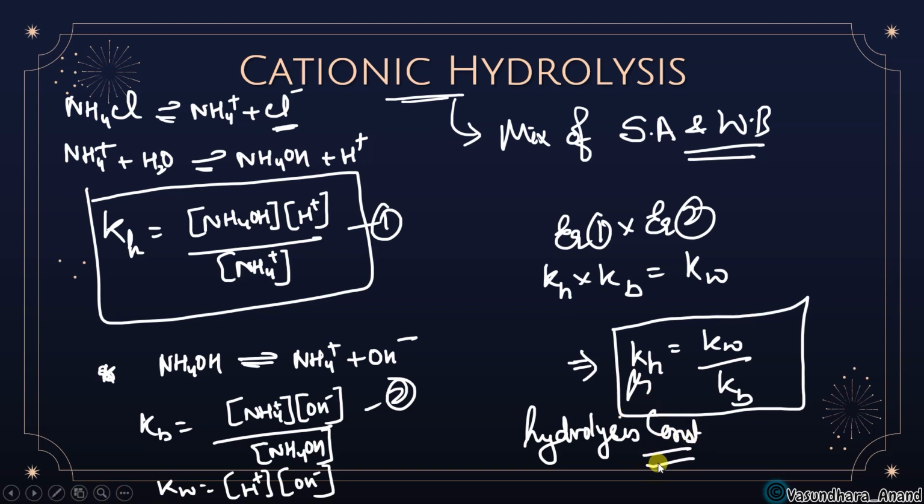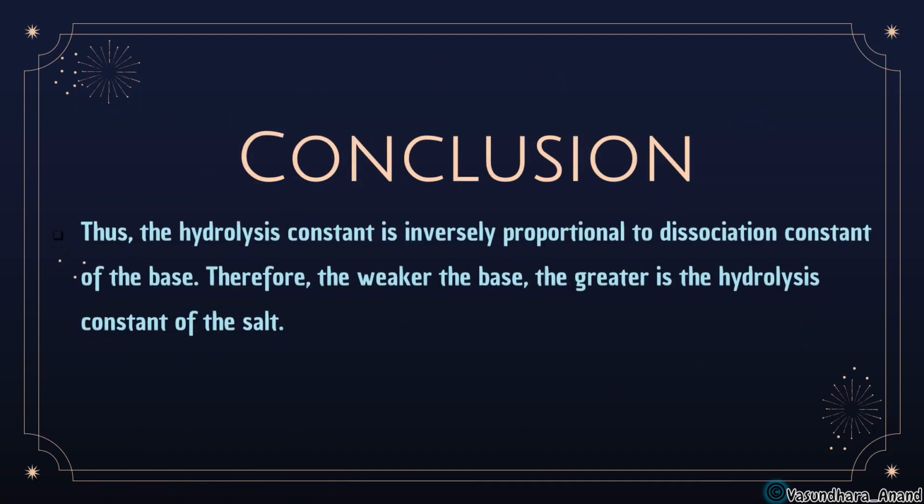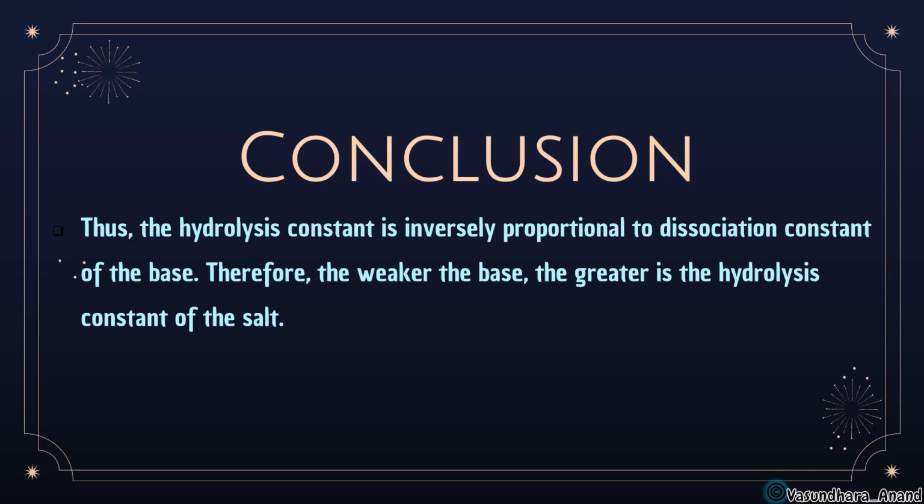So let's see the conclusion. The conclusion is that hydrolysis constant is inversely proportional to the dissociation constant of the base. Therefore, weaker the base, greater is the hydrolysis constant of the salt. That is, right now we have done Kh is equal to Kw upon Kb. So it is inversely proportional here.